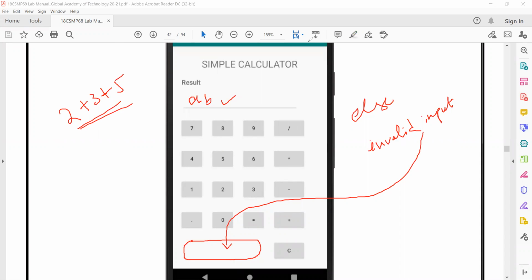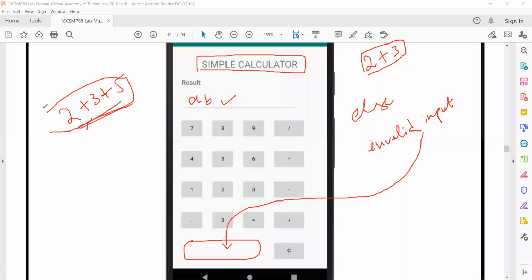That's a very good question. Probably you can enhance this program. The question says it is a simple calculator, just 2 plus 3 like this. Suppose you want to enhance the code, you can enhance it for 2 plus 3 plus 5. But since the question is a simple calculator, you can just change the equal to.